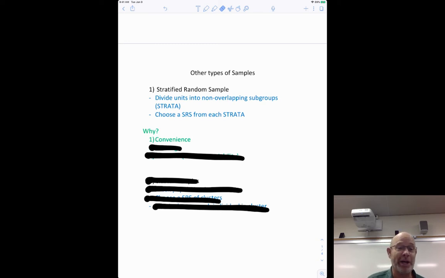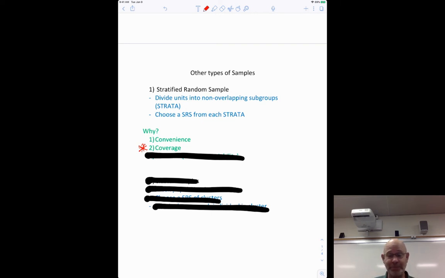Convenience is just quicker. You can group people quicker. It's not super quick. This is the big one though. This is the one I would say is the most important. It ensures coverage. So let's say I did that example where I put 100 names from the school in a hat and I picked 100 female seniors. Boom, I didn't make sure I got freshmen and sophomores and juniors. Maybe it matters, maybe it doesn't matter. Like again, if I'm doing classes, maybe it doesn't matter. But if it matters, you ensure that coverage by splitting up and you make sure you get 25 of each. You're making sure you get a representative sample.